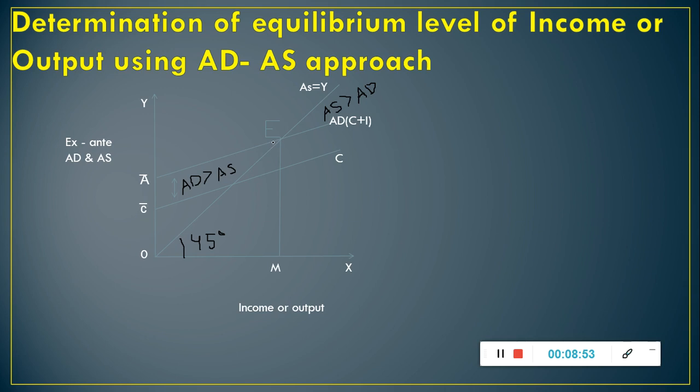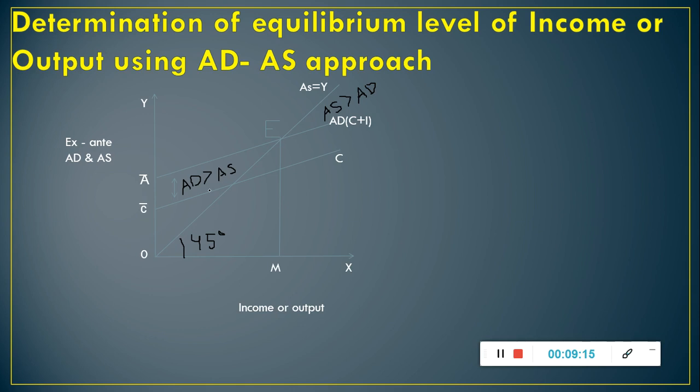You all can see below the equilibrium point, aggregate demand is greater than aggregate supply. It means here buyers are planning to buy more goods and services than producers are planning to produce.